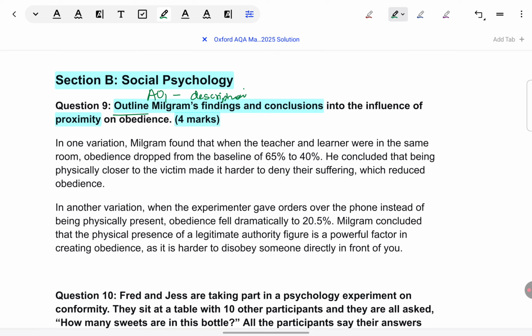Next, we need to focus on what the question is exactly asking us for. It is asking us for findings and conclusions. When it comes to Milgram's proximity studies, no doubt we have also learned about aims, procedure, we have some background on why he did the studies. They are asking for none of that. They are strictly asking for findings and conclusion.